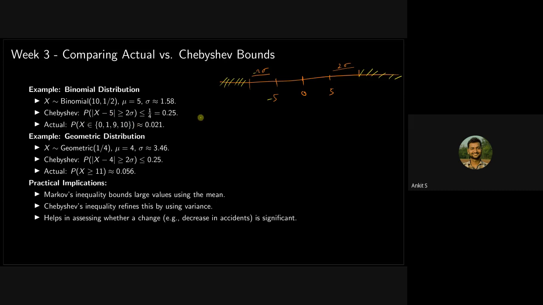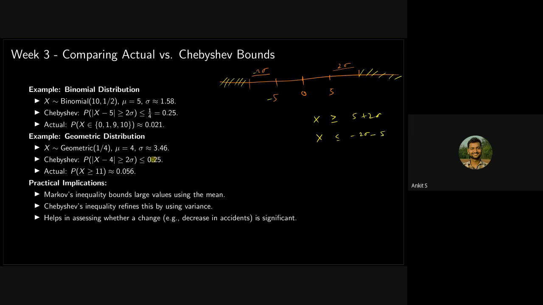So just break it down. Leave the mod here, so it will become X ≥ 5 + 2σ, or X ≤ 5 − 2σ. So this is the probability that it is representing. Yeah, so this was all about Chebyshev's.